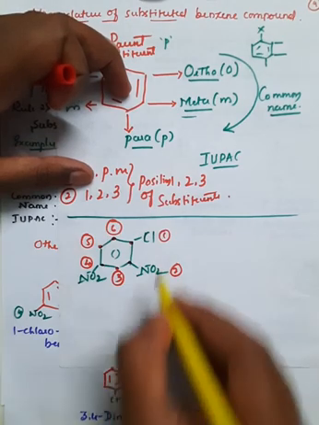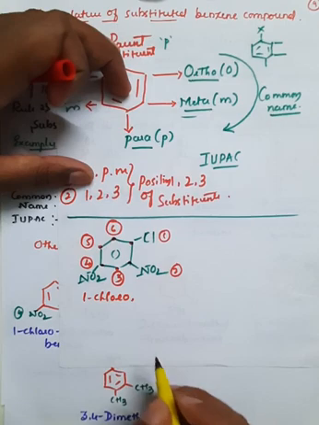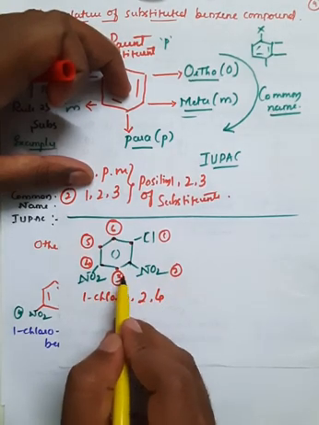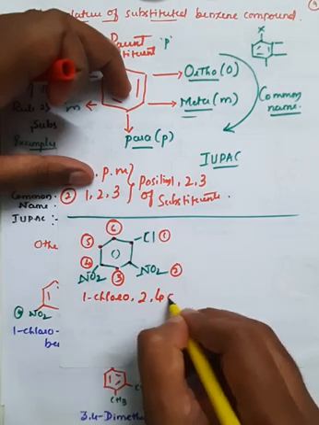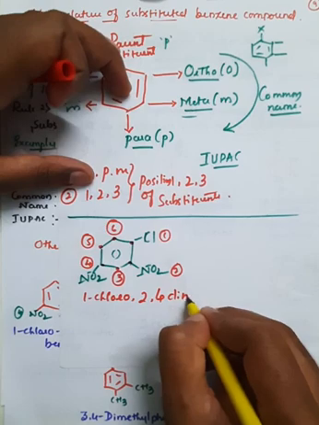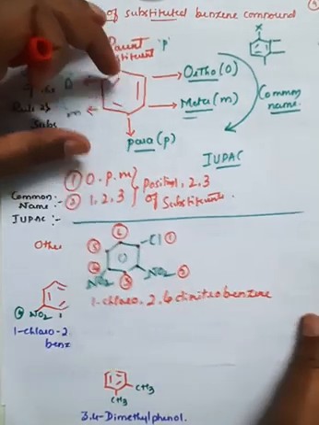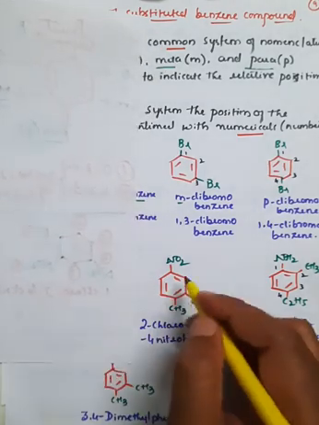At the first position there is a chloro group, 1-chloro, and at the second as well as the fourth position there are substituents. There is no substituent at the third position, so we go directly to the fourth position, 2,4, right? There are 2 NO2 groups, so dinitrobenzene.